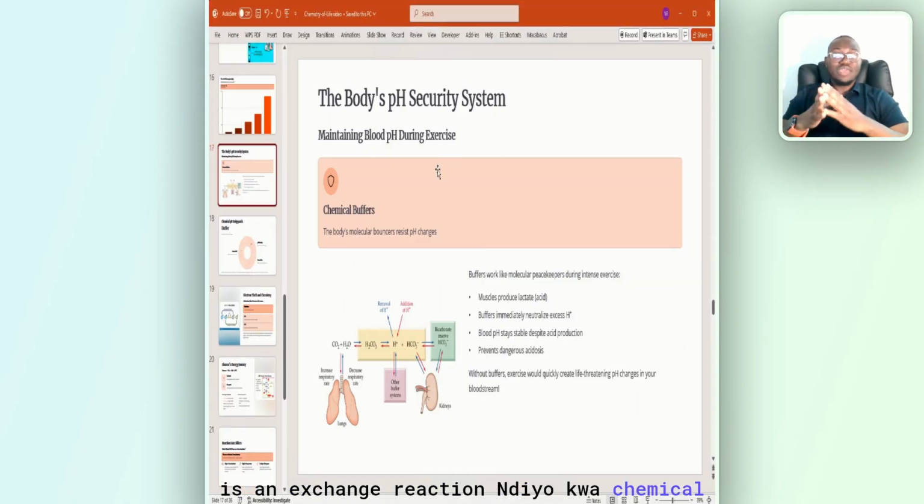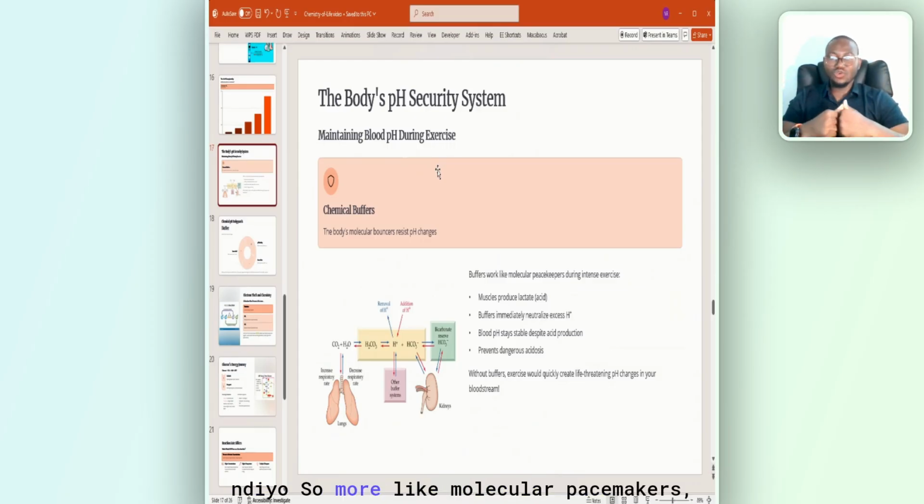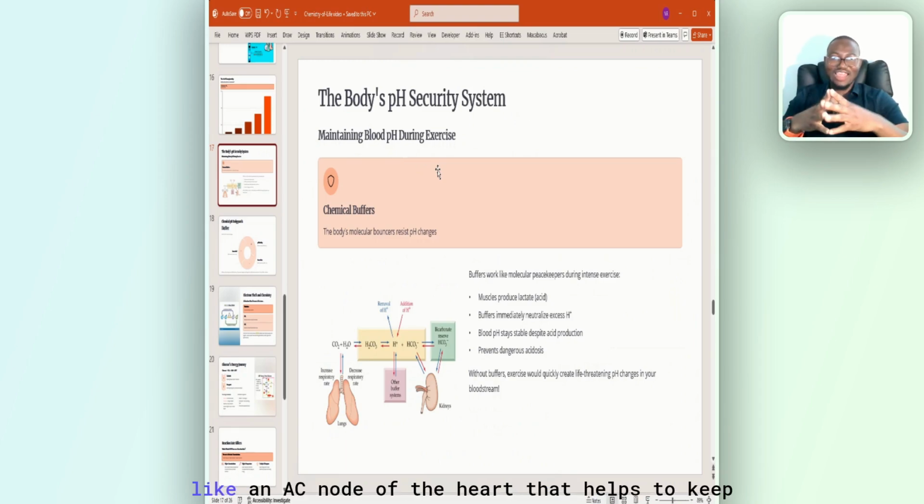So the beautiful thing about chemical buffers is that they really help to resist changes in pH. We want stable pH in the body. All right, so they are molecular bouncers. They resist those changes. More like molecular pacemakers, if I have to say that, like an SA node of the heart that helps to keep the heart pumping. So that's how buffers work.